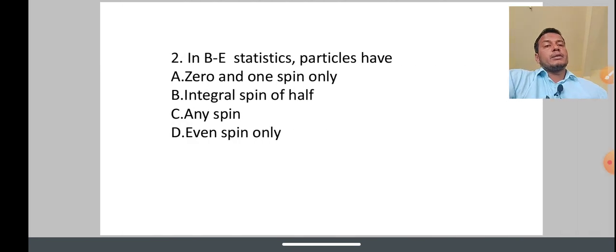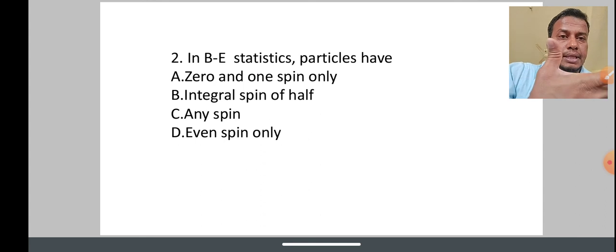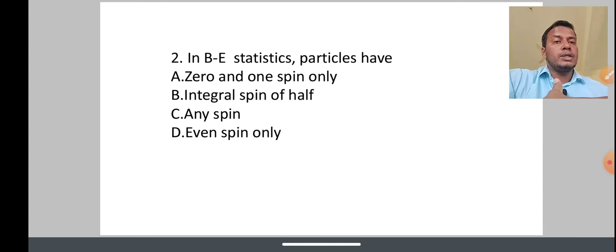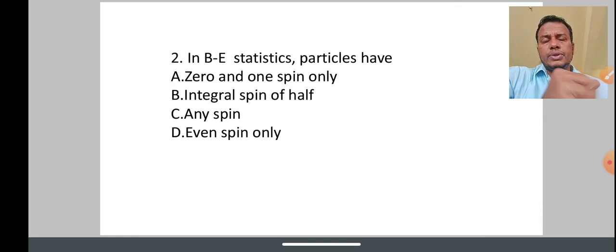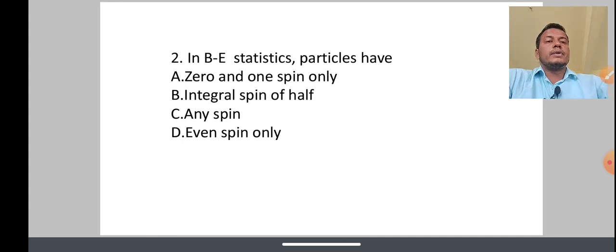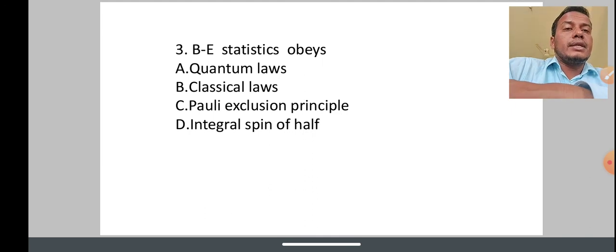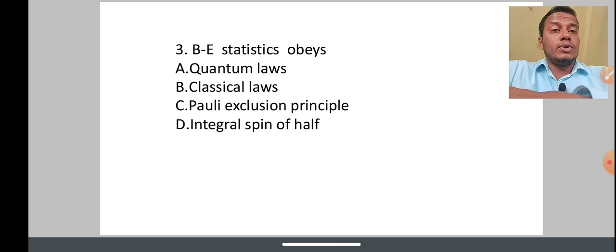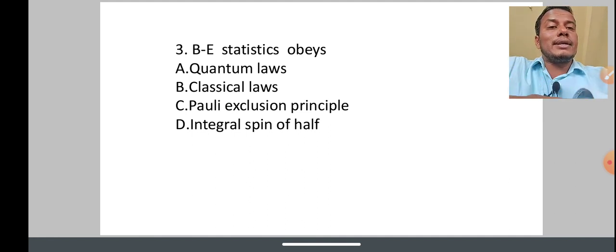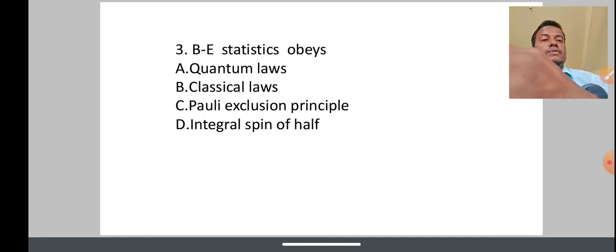In BE statistics, which type of spin do the particles have: 0 or 1 spin, integral spin, any spin, or even spin only? BE statistics particles have 0 and 1 spin, that is integral spin. Next, BE statistics usually obey quantum laws and do not obey the Pauli exclusion principle. So it obeys only quantum laws.